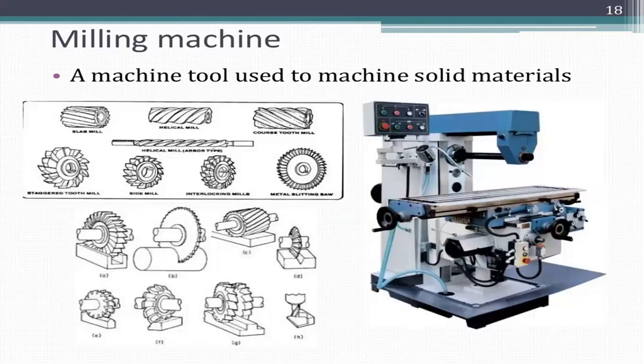Milling machine. This is the milling machine, a machine tool used to machine solid materials. This is a figure of a milling machine. The types of milling cutters used are slab mills, helical mills, coarse tooth mills, side mills, straight tooth mills, interlocking mills, and metal slitting saws.